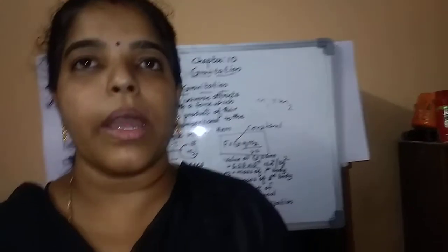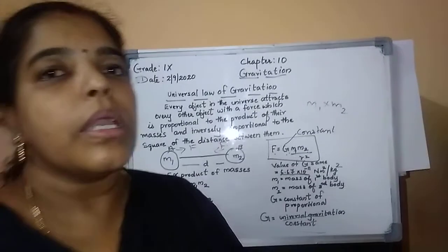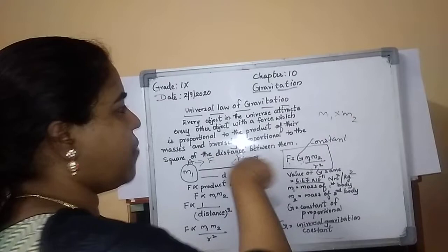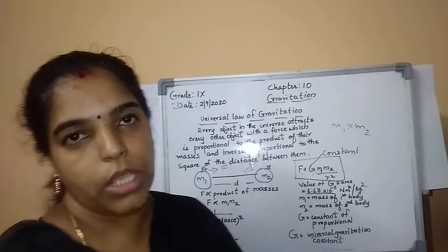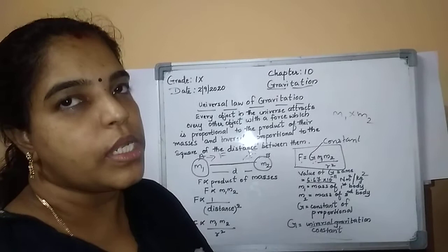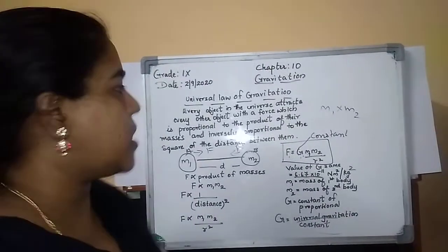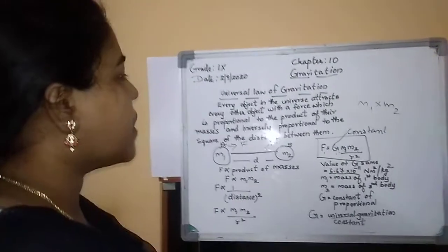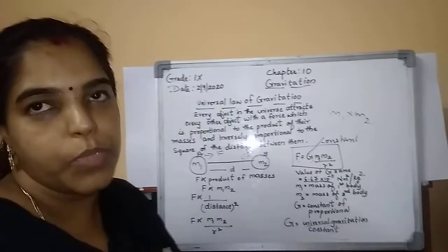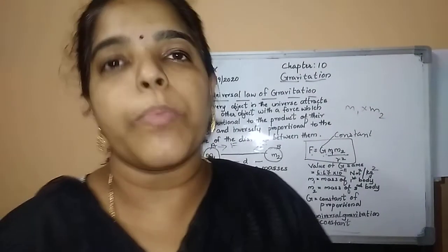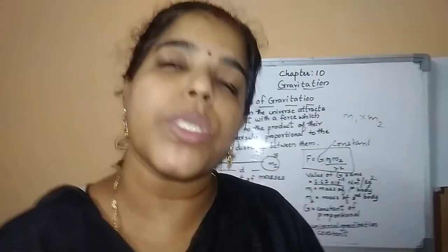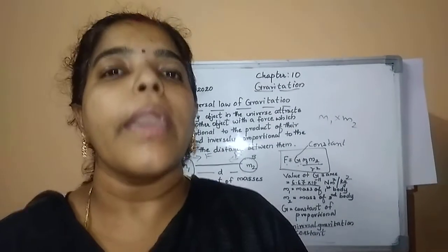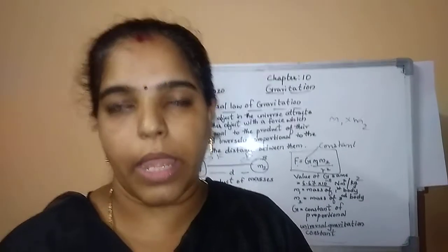So once again, I'll repeat the points we discussed. The main important point is the universal law of gravitation, found by Sir Isaac Newton. It states that every object in the universe attracts every other object with a force that is directly proportional to the product of their masses and inversely proportional to the square of the distance between them. What is the formula? F is equal to G into M1 and M2 by R square.